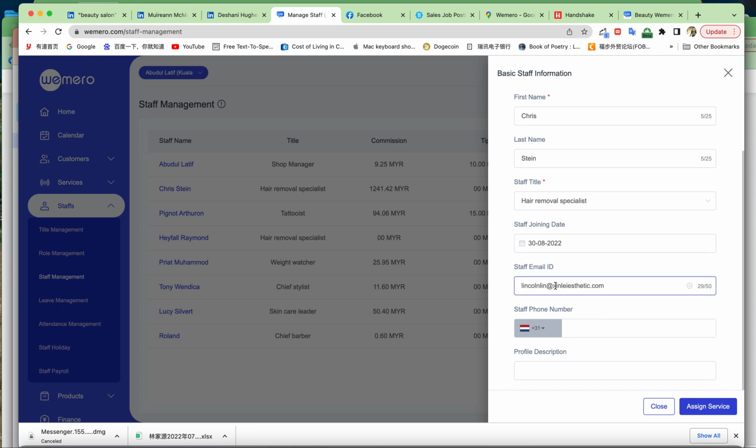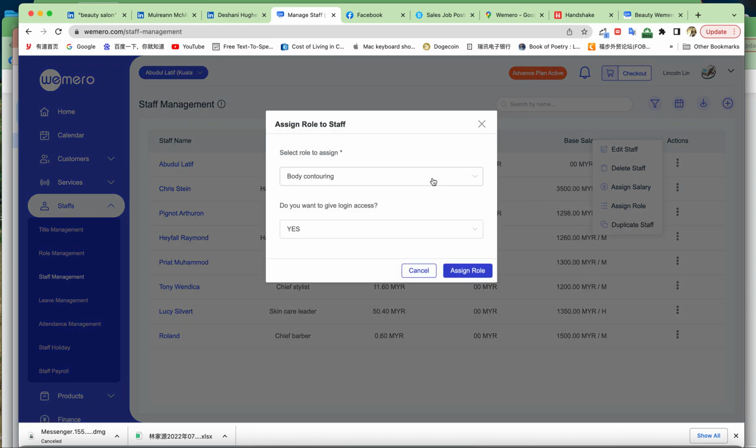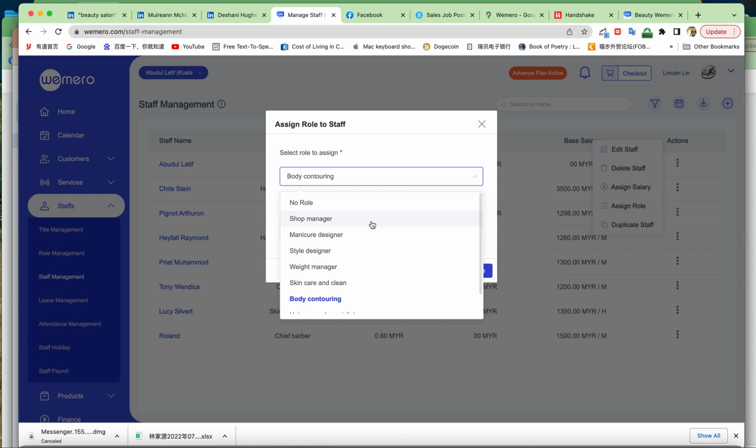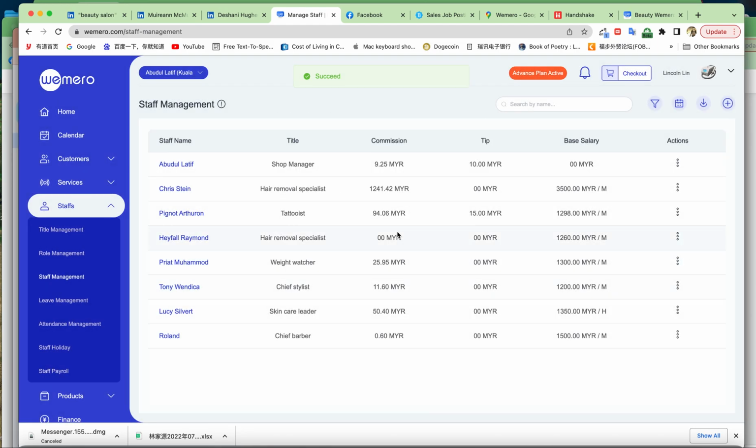Here. If you want your staff to log in to your platform, you have to make him use an email, and then you can assign a role, right? Like a shop manager. You give him this access, and you give him the login access. And for example, this is Christian, right?